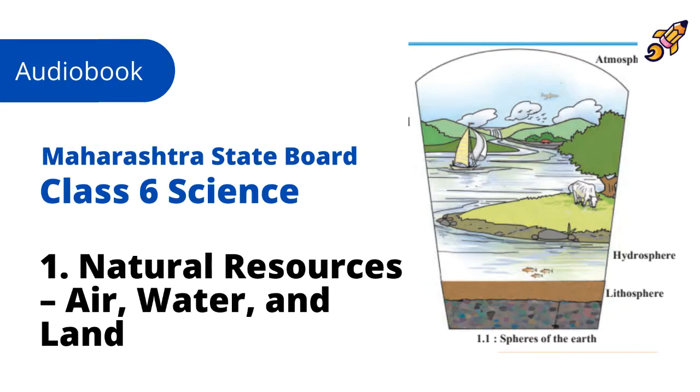These spheres have formed on the Earth naturally. We have learnt all this in the previous standards. The atmosphere is the layer of air that surrounds the Earth. The surface of the Earth comprises water and land, that is, the hydrosphere and lithosphere. Of these, the hydrosphere occupies a much larger part than the lithosphere. Figure 1.2 shows the proportion of land and water on the Earth's surface.